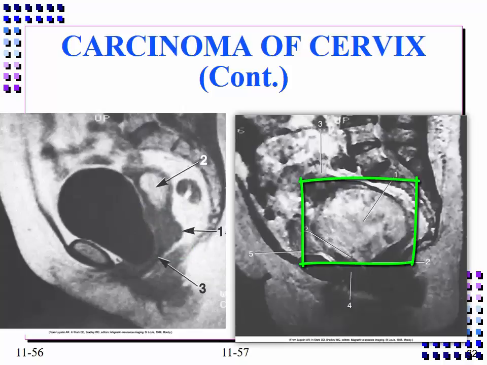The lesion has invaded the upper third of the vaginal stroma anteriorly and posteriorly, but it has spared the uterus. The urethra and the cervical bladder are anteriorly displaced by the tumor.